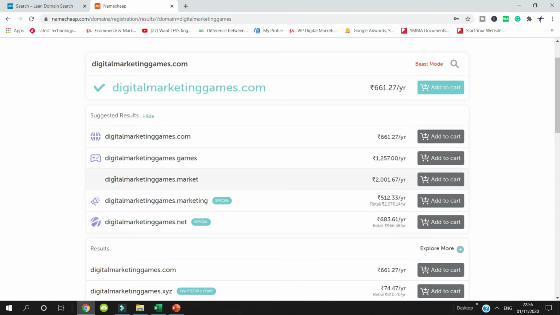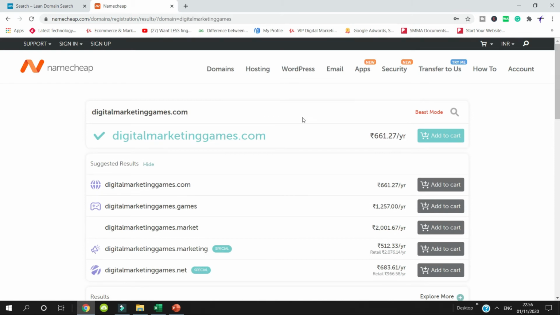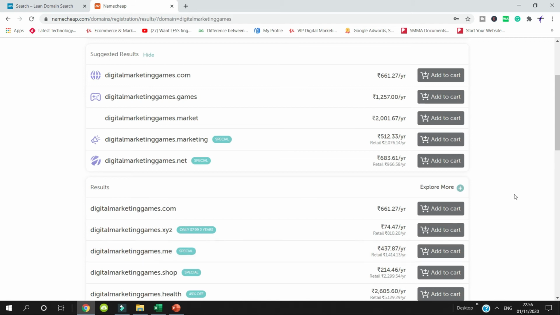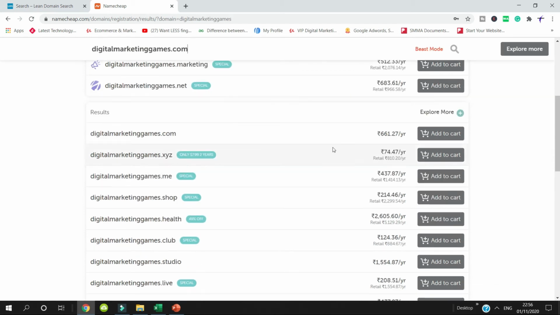So what I would say is, if you really want to continue with the domain, then you register for a .com domain, or .in or .org, as I told you earlier. However, if you just want to buy the domain for practice purposes, then you can go for .xyz. So this you will get for like 74 rupees per year. So you can go for even less than $1 also.